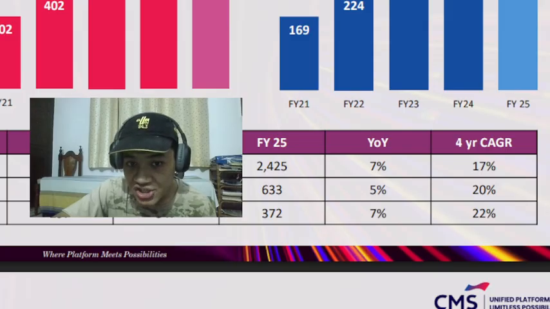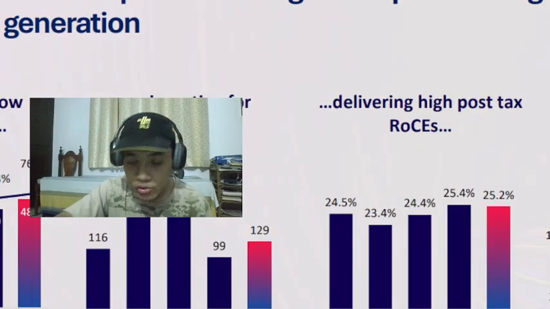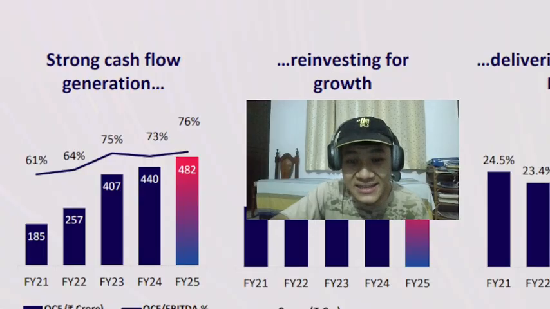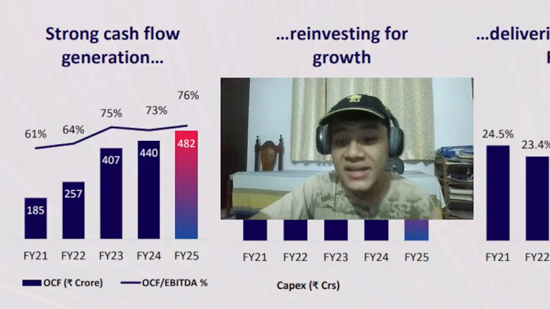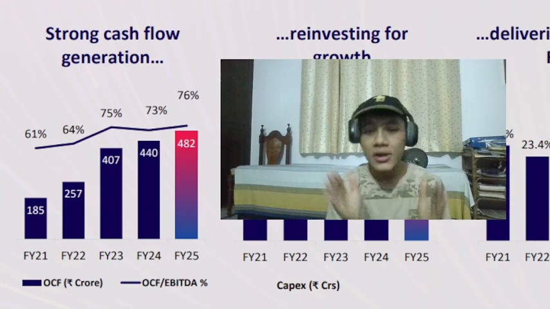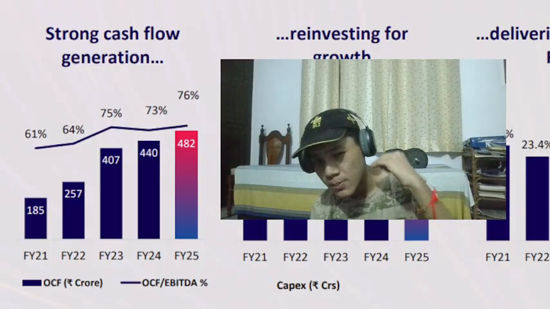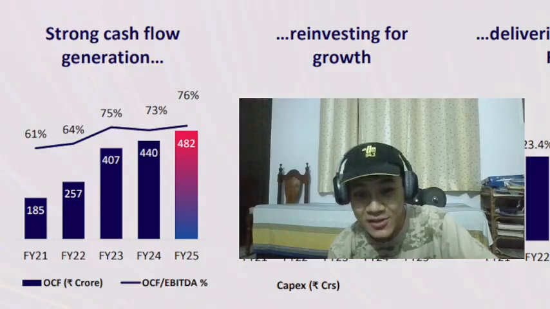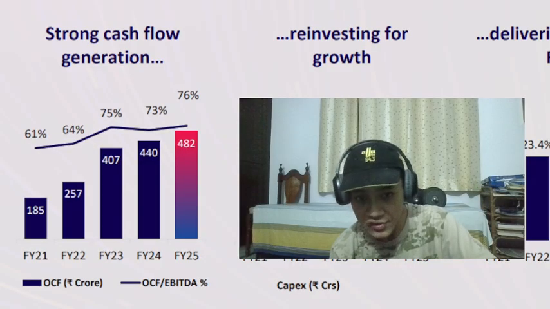Already saw the 4-year CAGR numbers. Then, now this is not what we looked at. First we have strong cash flow generation. What is this? This is OCF, or operating cash flow from operations. A very important metric in valuation itself. So this has been increasing, 482 crores of operating cash flows.